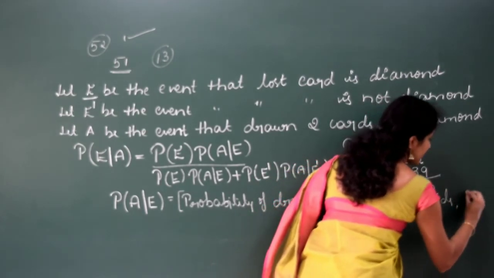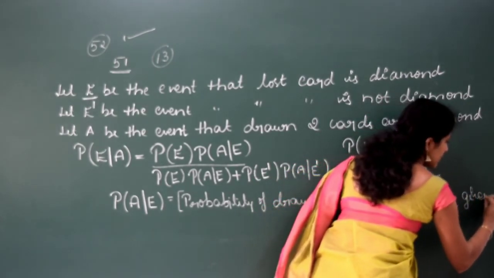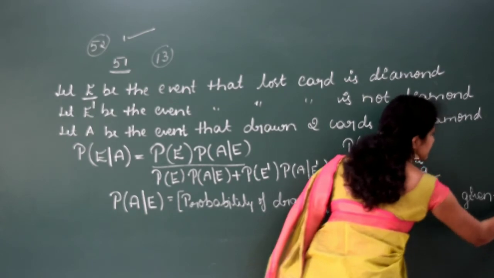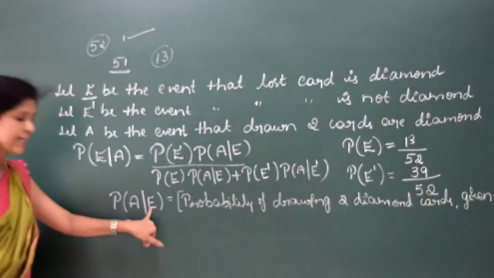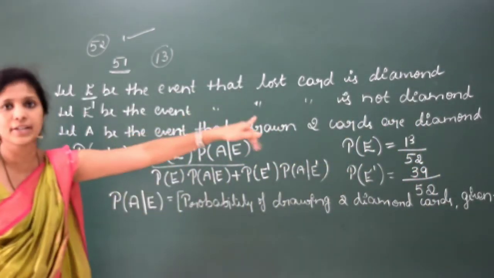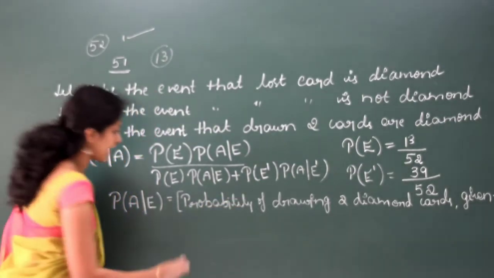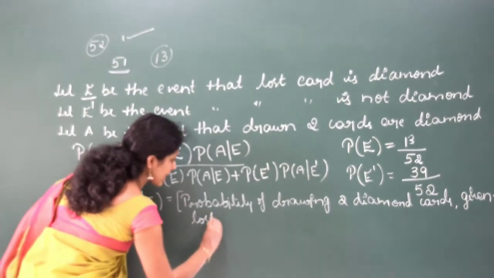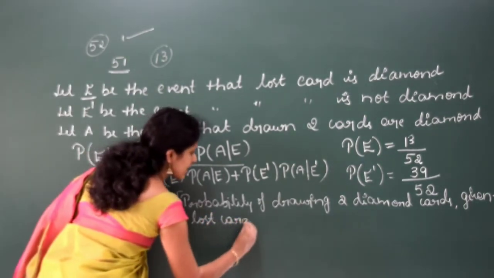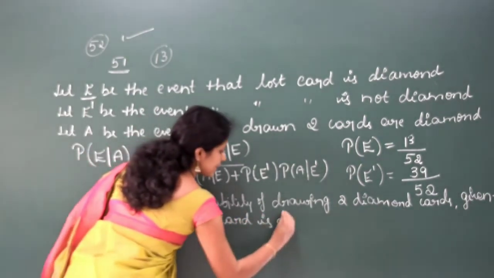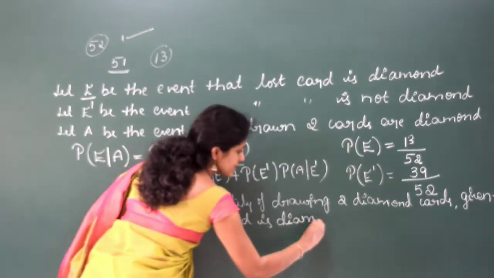What is given? Given that E, the lost card is a diamond. Probability of drawing two diamond cards given that the lost card is a diamond. I hope you are getting this.